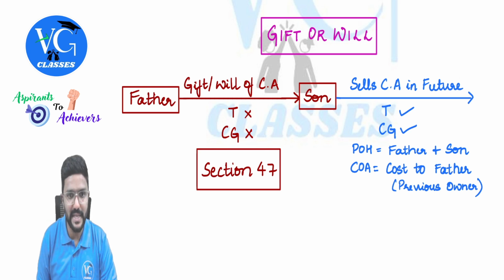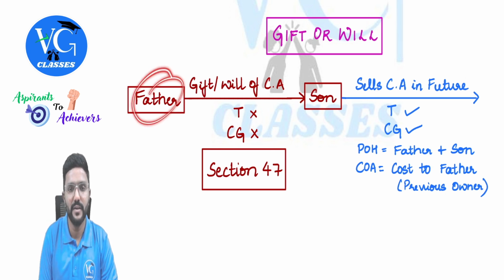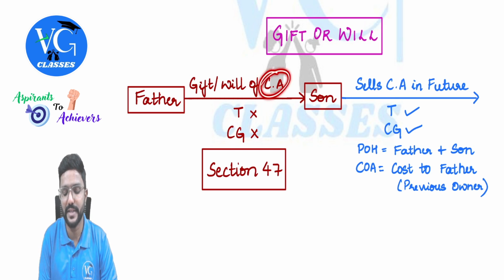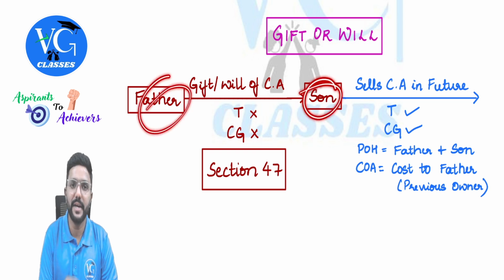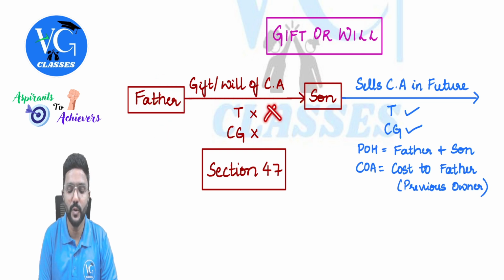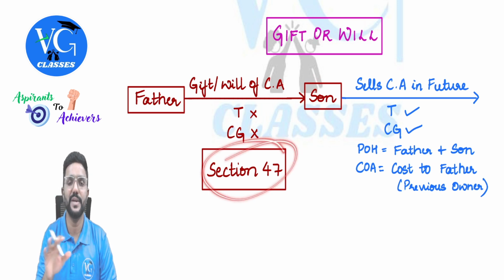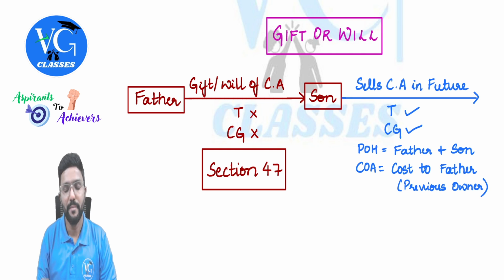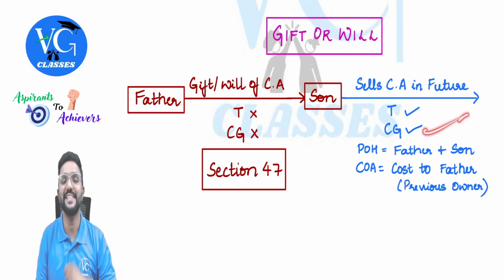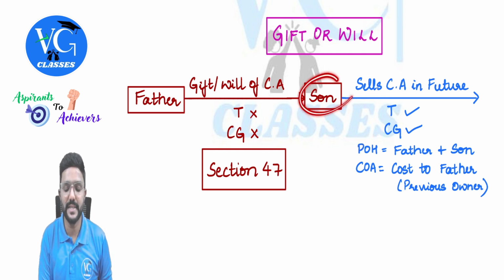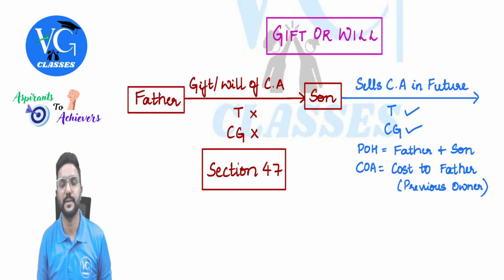Okay. I've given one example here. Assume a father gifted or passed on the capital asset to a son under a will. So when the son received it, or when the father transferred it, is it a transfer? No. Should we compute capital gains? No, guys. It is covered in section 47, so it is not a transfer. But whatever asset the son received, what if he sells it in the future? Is it a transfer? Yes. Should we compute capital gains? Yes. So the period of holding will be the period held by the son as well as the period held by the father.